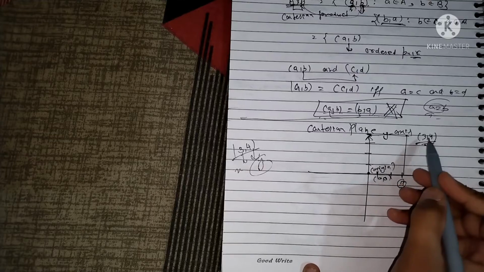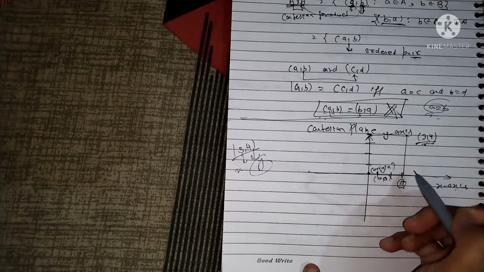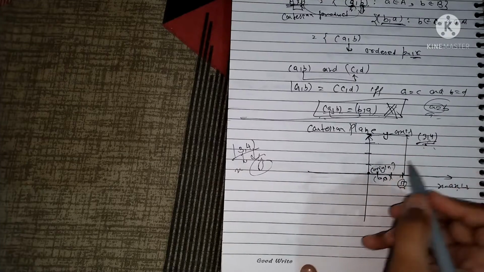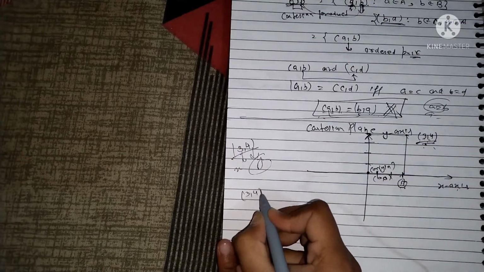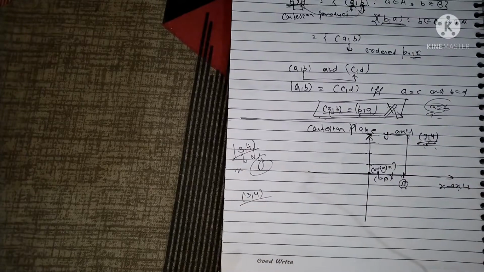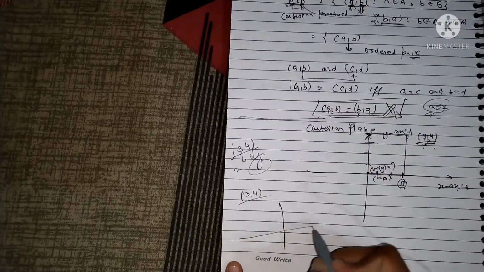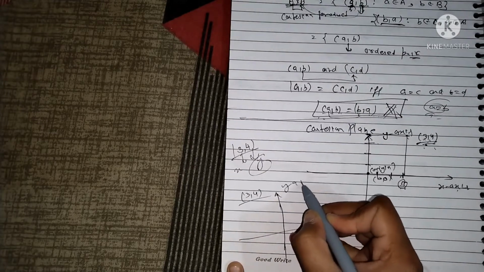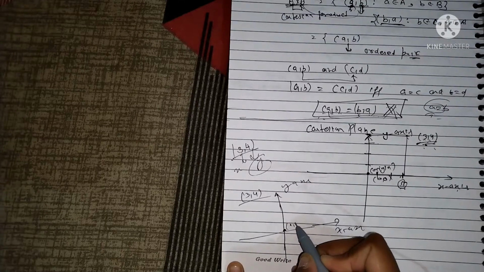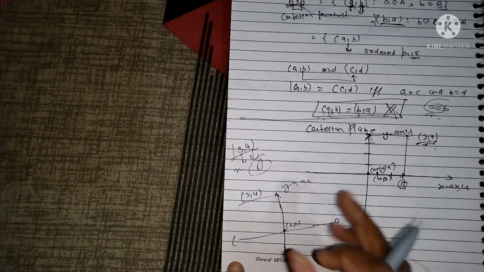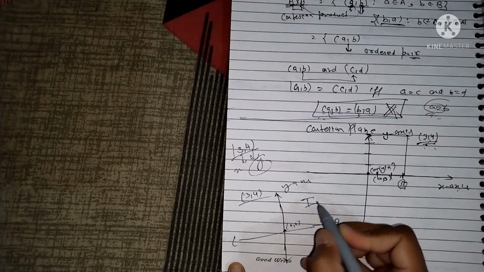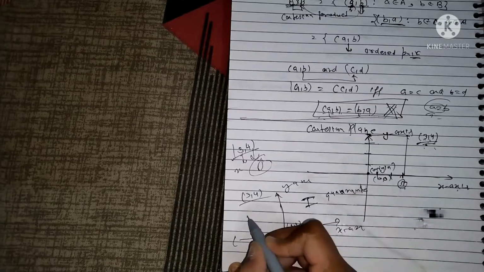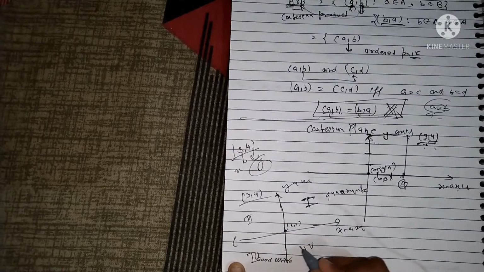This point (3, 4) represents a distance of 3 units from the y-axis and 4 units from the x-axis. In this way we can represent every ordered pair in this Cartesian plane. This is our x-axis, this is our y-axis, and this is our origin (0, 0), and we have four quadrants. This is the first quadrant, this is the second, this is the third, and this is the fourth.